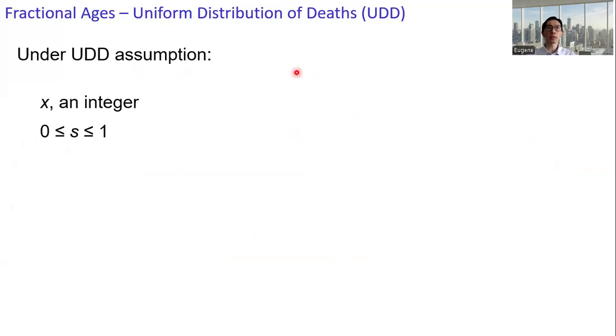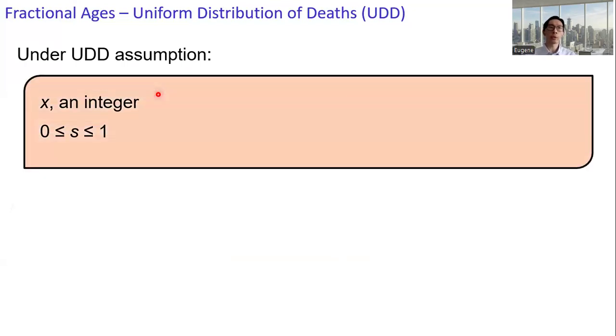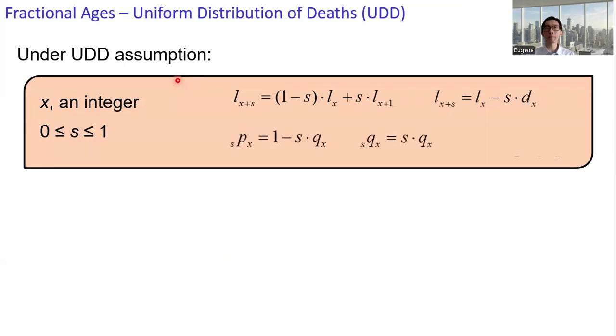So far we have covered calculating probabilities with non-integral age or non-integral duration, where x is an integer and s is between 0 and 1, and we get these formulas. But s p x and s q x are the two key formulas in computation.